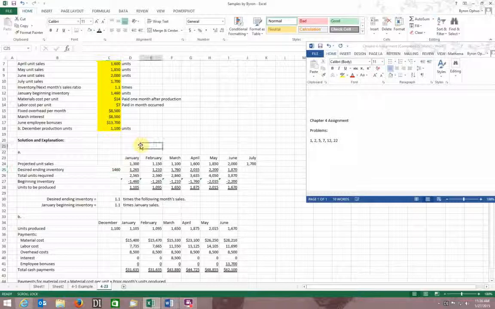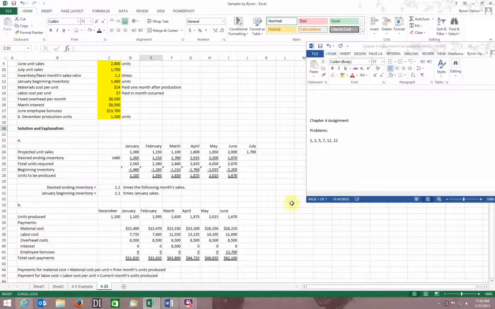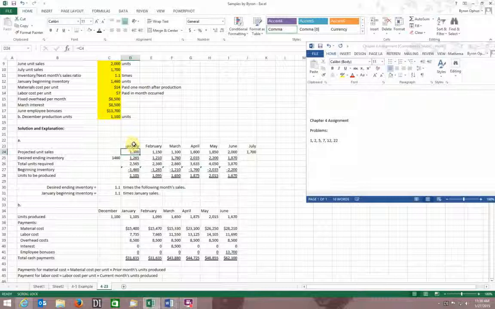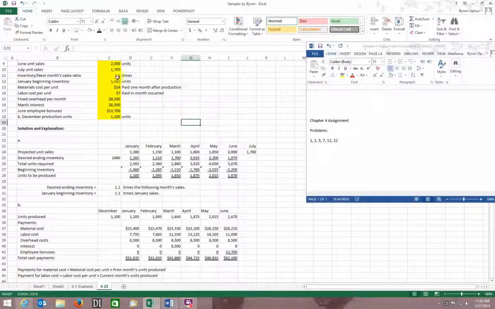We break this down then. Let's break it down into two separate categories here. The first one is going to be the units that we need to produce. Then we'll come down and we'll do the cash budget. So we put our numbers in here that we have from up above here.